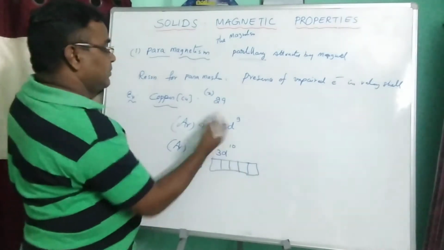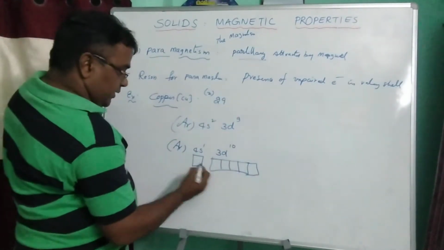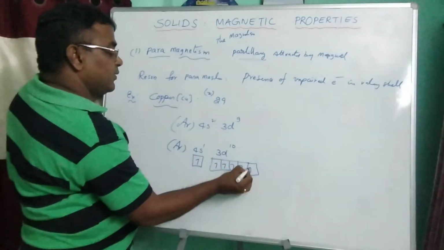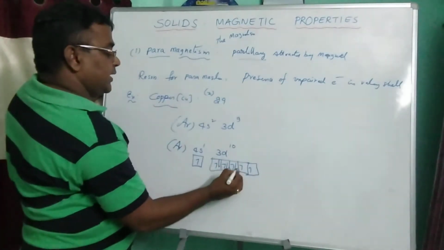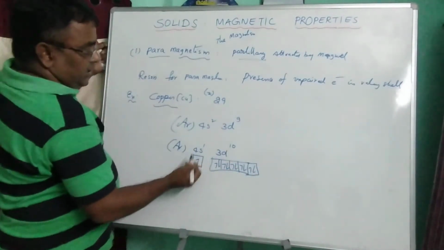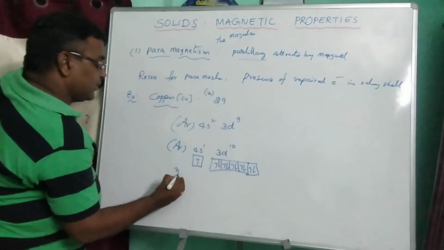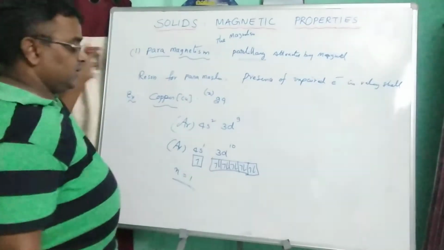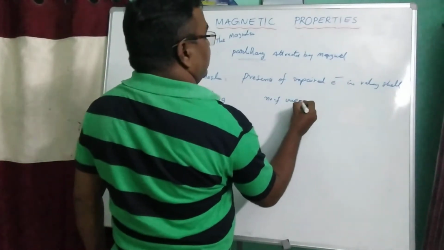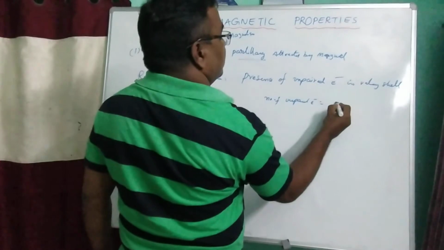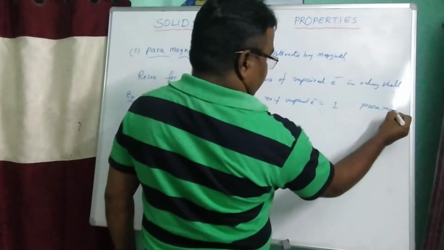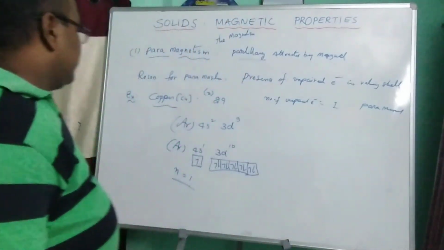So copper has an anomalous electronic configuration, 4s1, 3d10. Filling the 3d orbitals according to Hund's rule, we get the number of unpaired electrons in the copper valence shell. Let n be the number of unpaired electrons, so n is equal to 1. So copper exhibits paramagnetism.